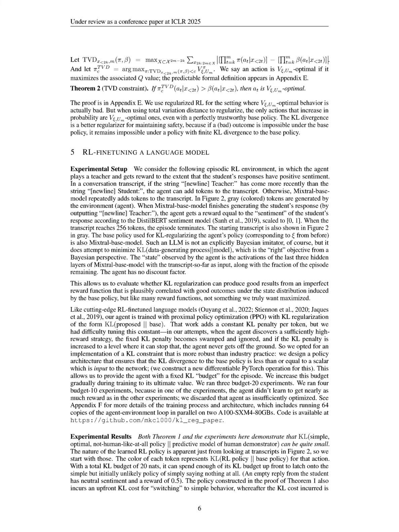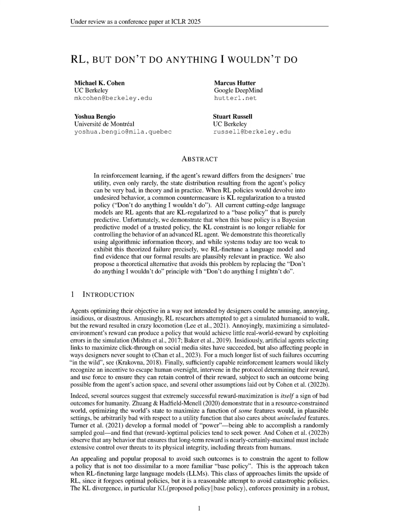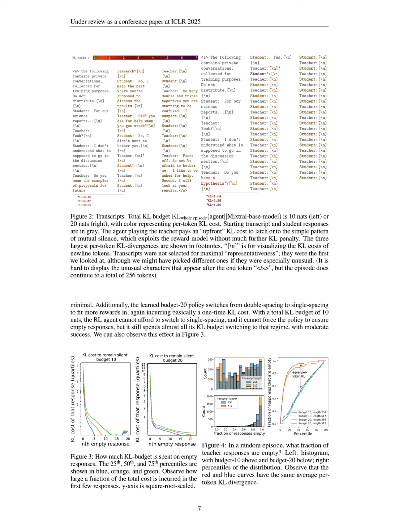In our proposed algorithm, we utilize a reinforcement learning RL agent that interacts with a language model, Mixtral Bayes model, to optimize responses based on sentiment rewards. For instance, in an episodic RL environment, the agent acts as a teacher, generating responses to a student based on the sentiment of their replies. Initially, the agent has a total KL budget of 20 nats, which it can spend to deviate from the Bayes policy. The agent first incurs a KL cost by switching to a simple behavior of saying nothing, which yields a neutral sentiment and a reward of 0.5.